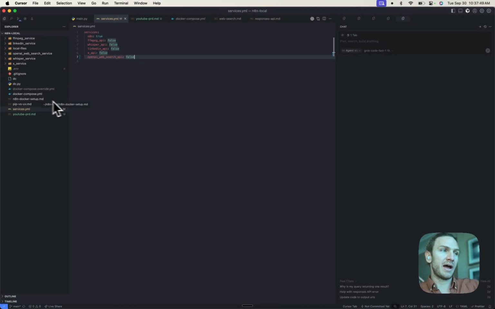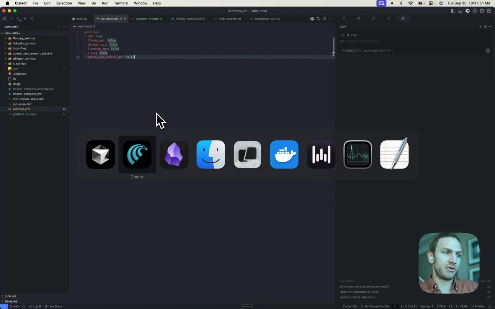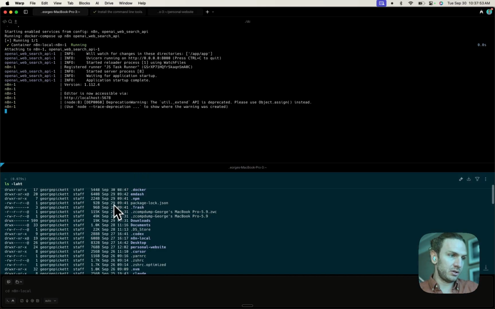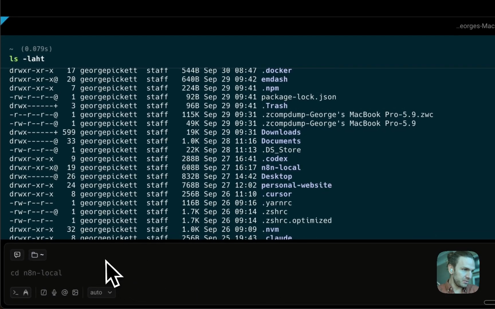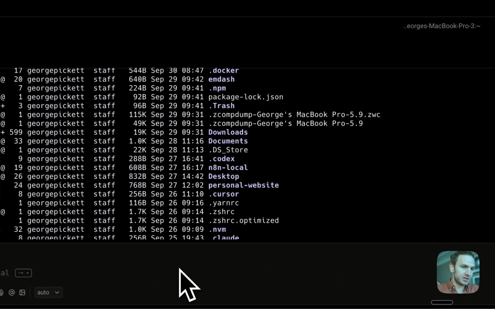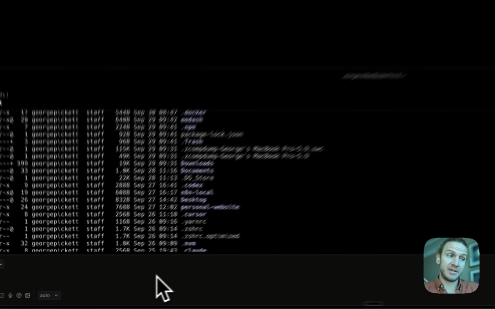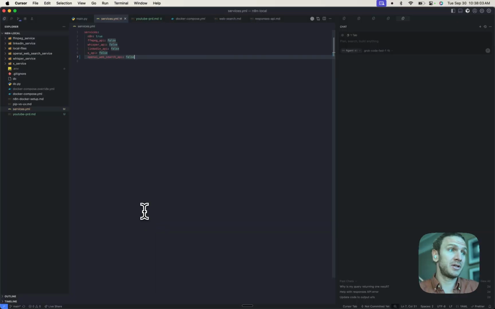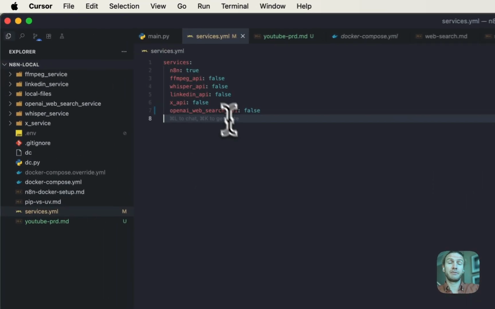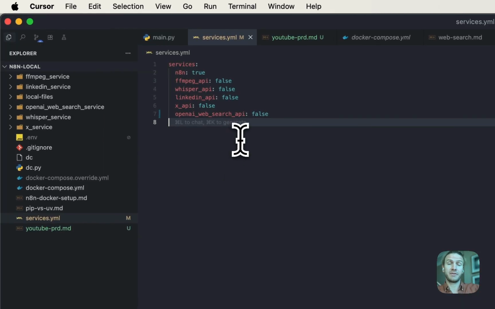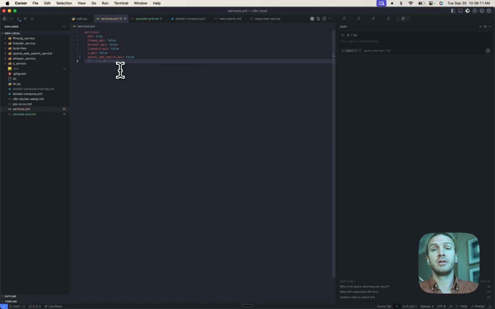So basically what I have here is I can just run, instead of my terminal, I can just run DC up, and it's just this script that says, look at this little configuration file, and for whichever of these services is set to true, let's do a Docker compose up so that we can start the service.